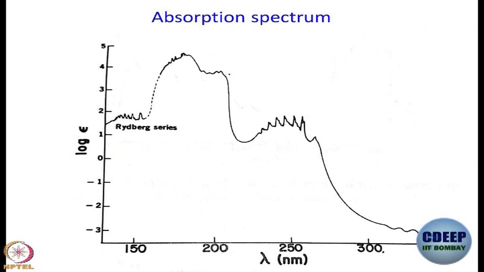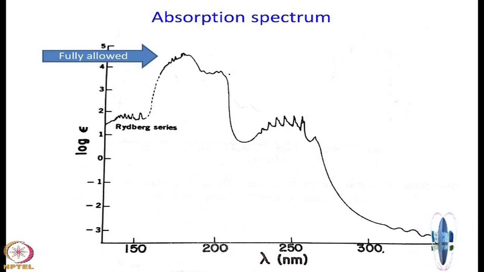The biggest one is this, and what is the value there? Almost 10 to the power 5, isn't it? So, when epsilon is 10 to the power 5, what kind of a transition is it? 10 to the power 3 to 10 to the power 5, we have discussed earlier, is a fully allowed transition. So, we can assign that band directly to a fully allowed transition. What is the only fully allowed transition? Singlet A1G to A1U, E1U, right, you are right. So, singlet A1G to singlet E1U.